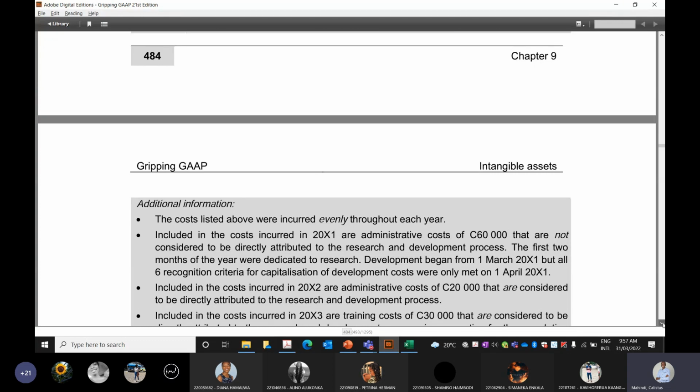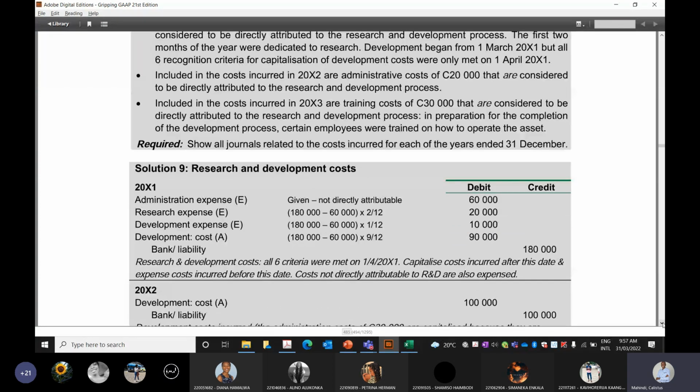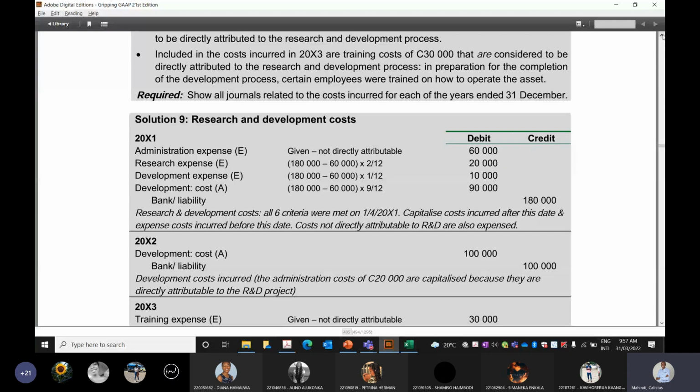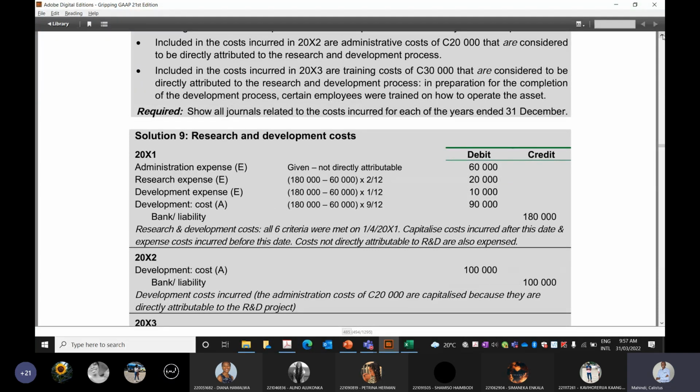We debit our development cost, our asset. So we'll say development cost, SFP, statement of financial position, debit 100,000, credit your bank if it was paid, or credit your creditor or supplier if it was on account.